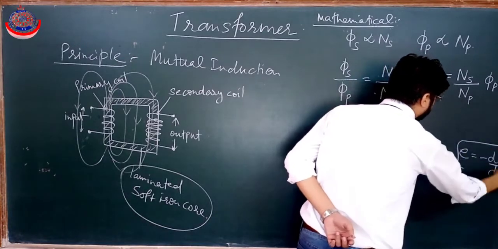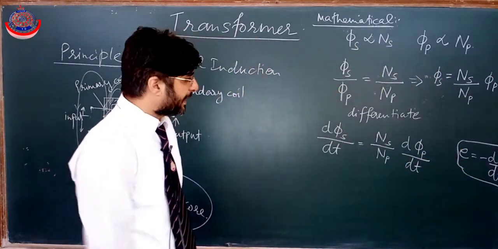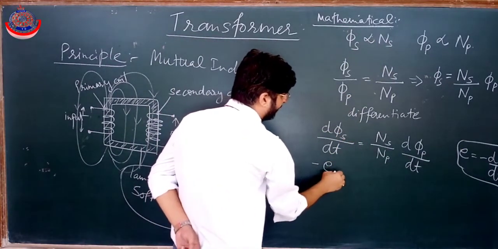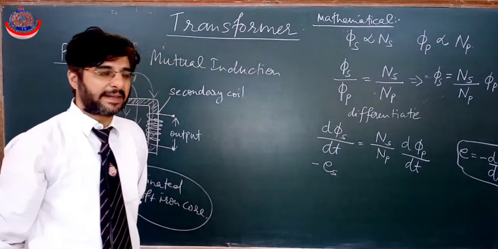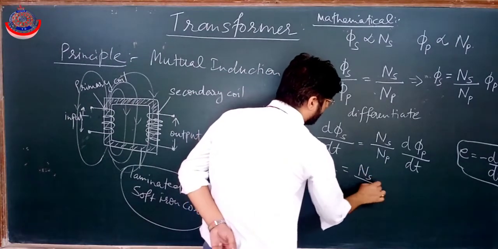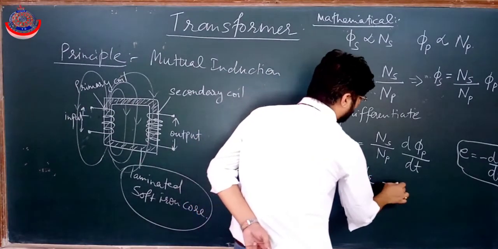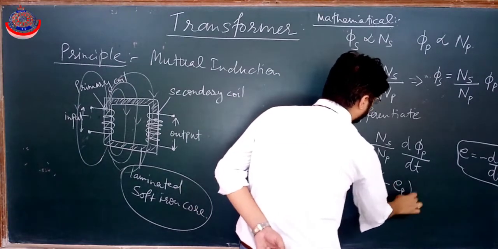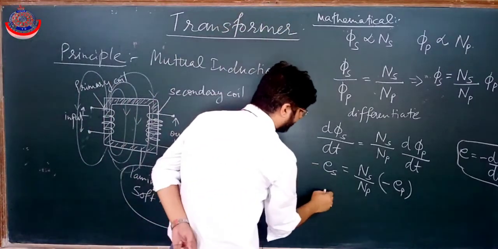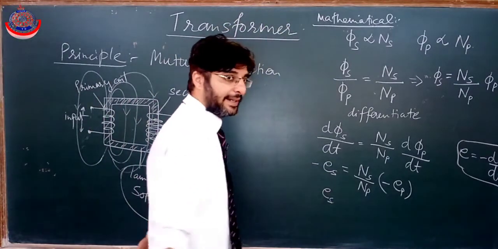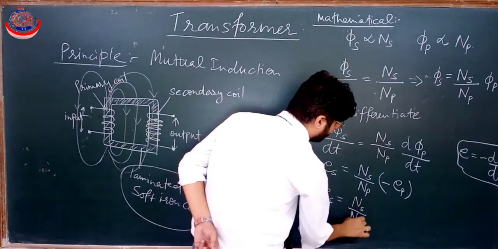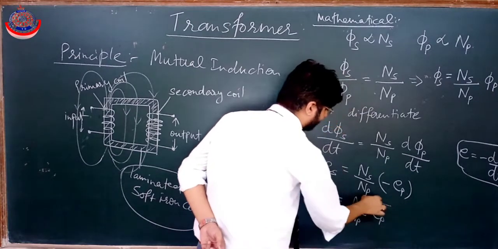This we know. That means we can write minus of EMF induced in the secondary coil is equal to Ns by Np into minus of EMF induced in the primary coil. Minus minus will get cancelled out. We are left with EMF induced in the secondary coil is equal to Ns by Np into Ep.